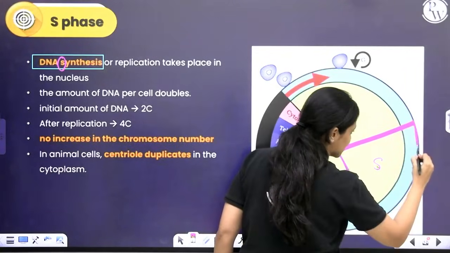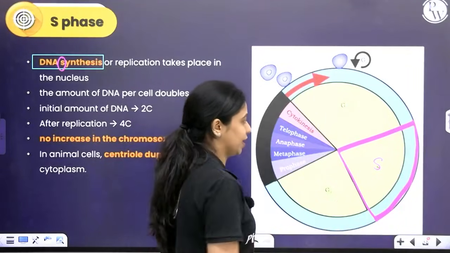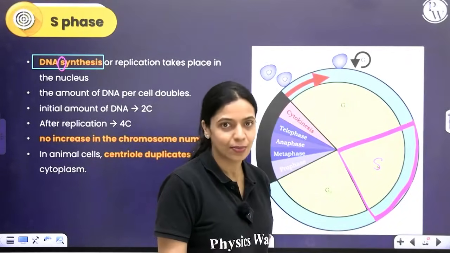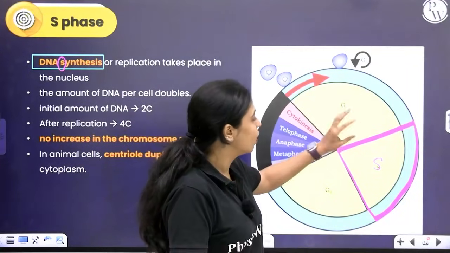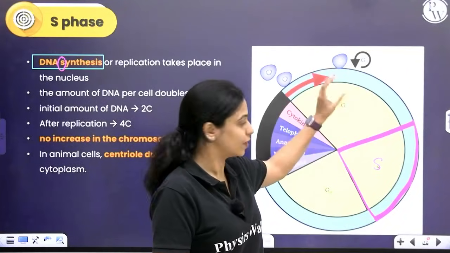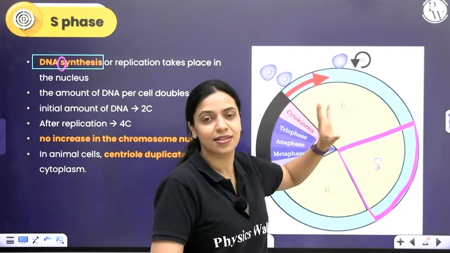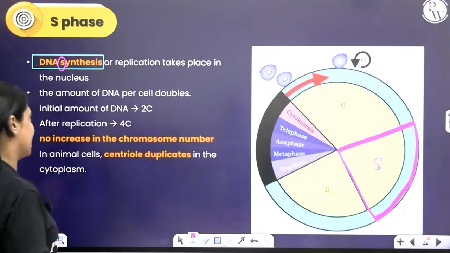During S phase, replication of DNA, making an extra copy of DNA, will take place. Whatever enzymes are required for DNA replication, whatever else is required, all of those preparations would have happened prior in the G1 phase itself. So at S phase, the cell is perfectly ready to replicate its DNA, and it does the DNA replication.